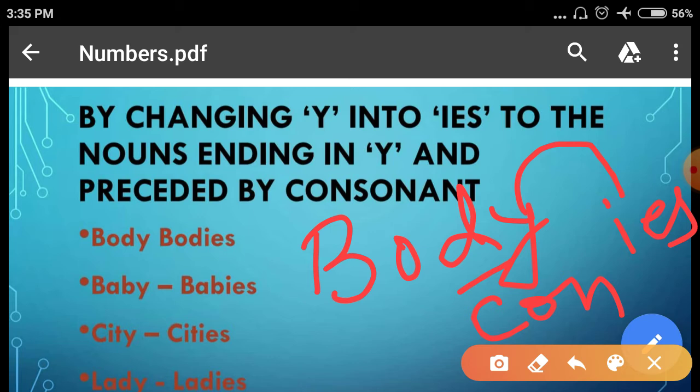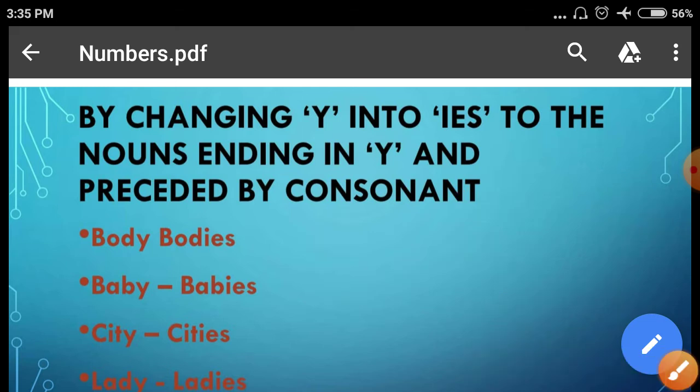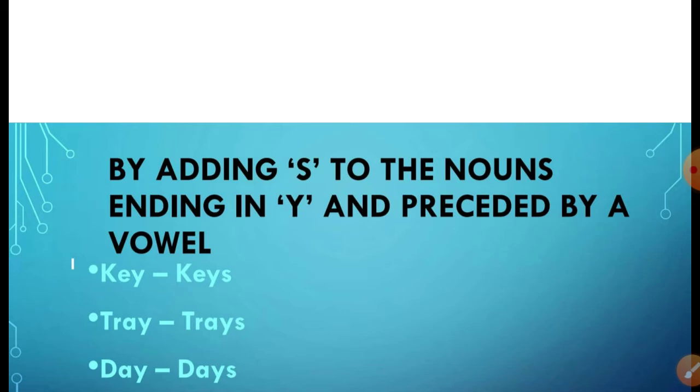City, cities, y changes into i and es is added to make plural. Lady, ladies. But by adding s to the nouns ending in y and preceded by a vowel. So this is the second rule, how to change a word ending in y. If a word ends in y and before y there is a vowel, that is a, e, i, o, u, then only s is added to make plural.